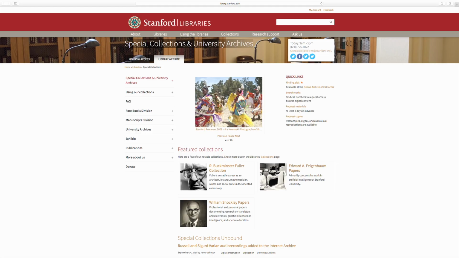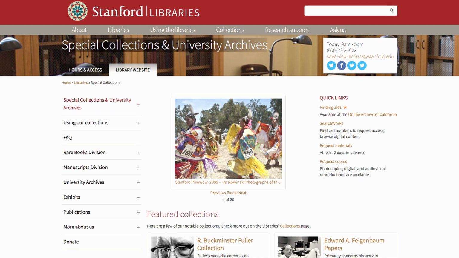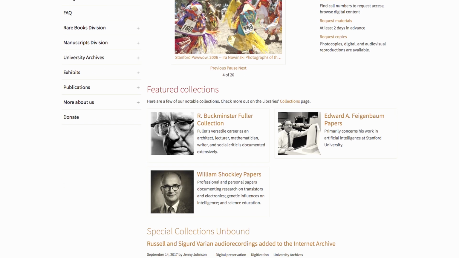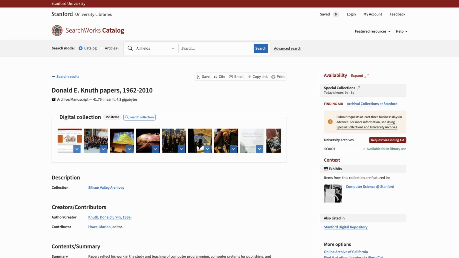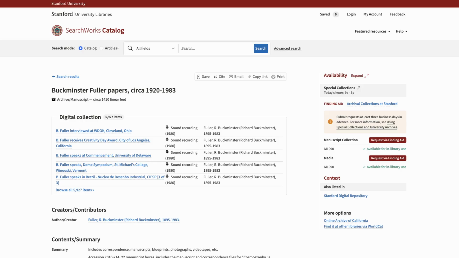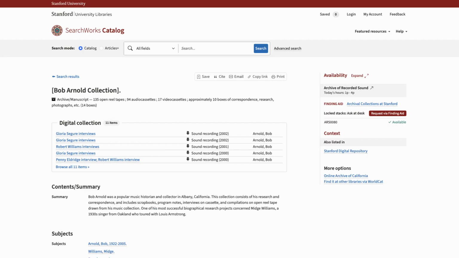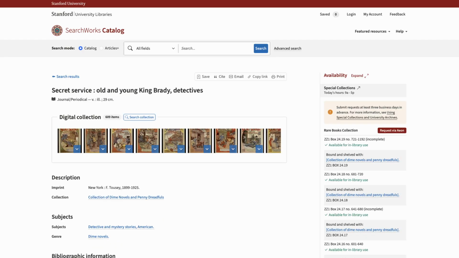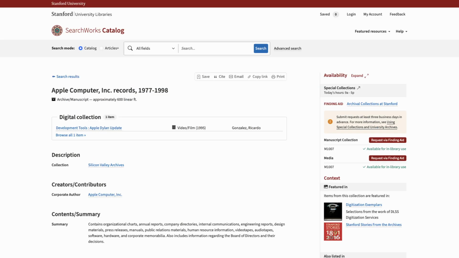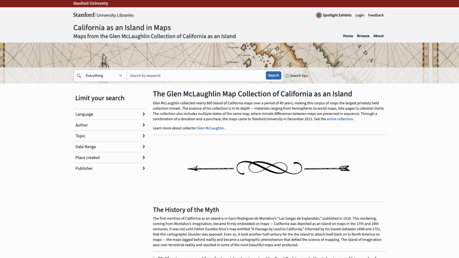Most primary sources are in special collections and university archives. People come from all over the world to use Stanford's special collections and archives, so Nerd Squirrel should take advantage of access to this brilliant collection. Stanford's collection includes the papers of scientists, artists, mathematicians, technologists, historians, and visionaries. There is a wide range of materials from medieval manuscripts to business records of corporations, including Apple Computer. Because of Stanford's location, there is an emphasis on Silicon Valley, as well as California, and Mexican-American history.